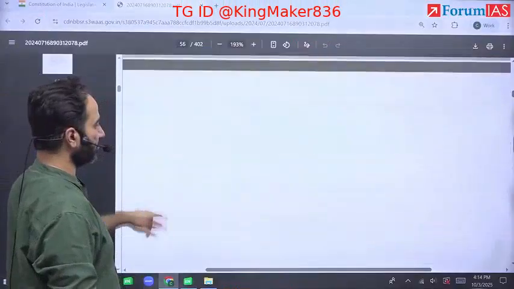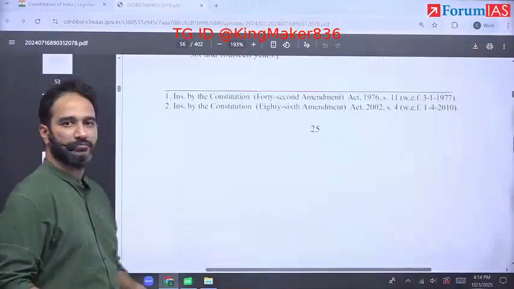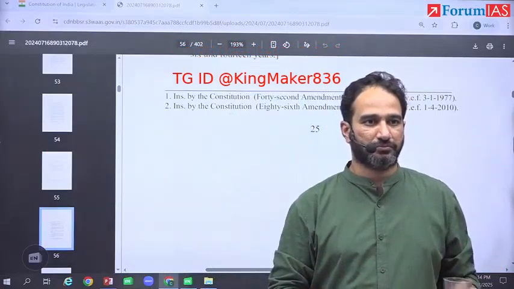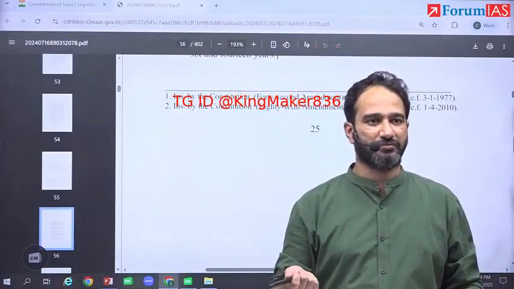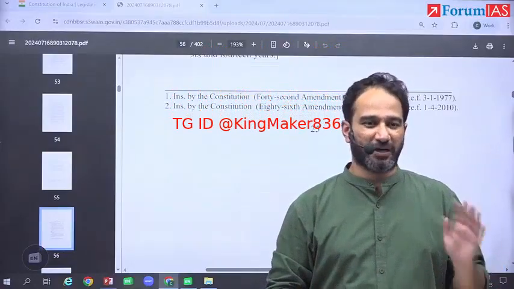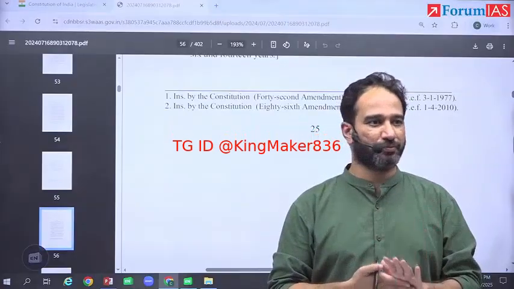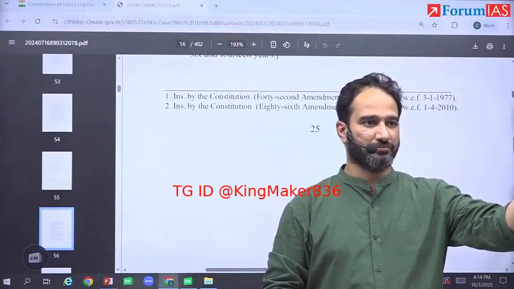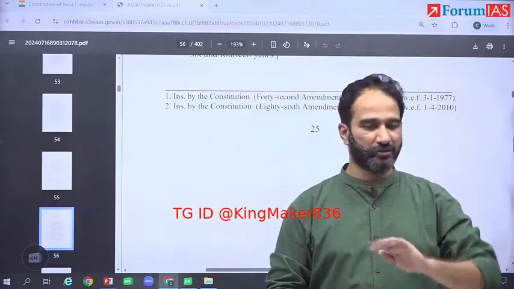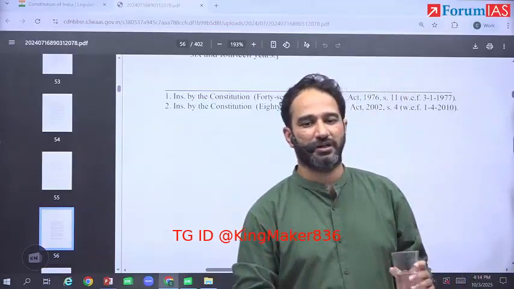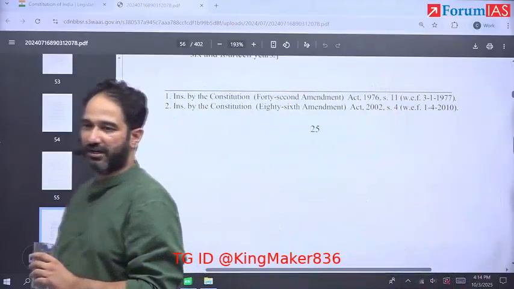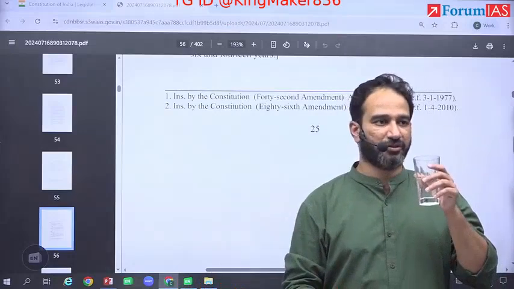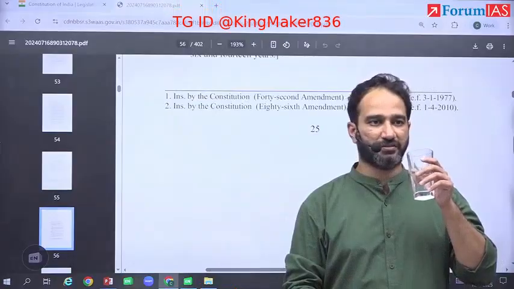What would you write as an example for this? Parliamentary committees. Parliamentary committees also do it for the executive, and for their own members, like you have privilege committees and the ethics committee. So you can write the example in both the places. You can write parliamentary committees, in brackets, privilege and ethics, as examples.